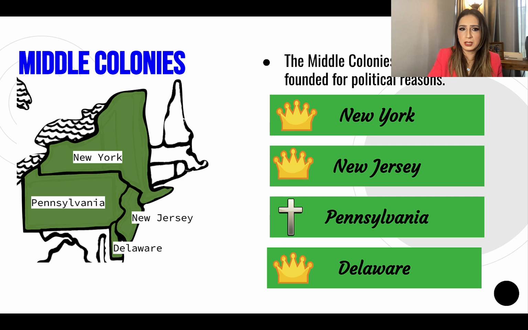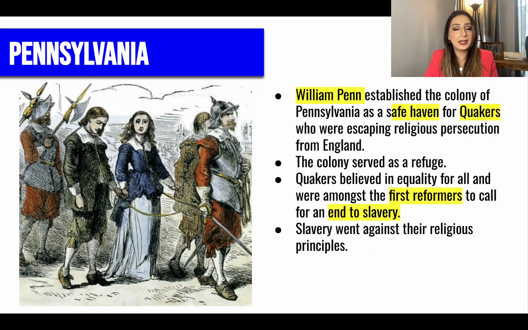Let's move on to the Middle Colonies, also known as the Mid-Atlantic colonies. These were primarily founded for political reasons. They include New York, New Jersey, Delaware, and Pennsylvania, which was actually for religious reasons, if you notice the little icons there. Pennsylvania was established by William Penn as a safe haven for Quakers. That's a religious group. They were escaping religious persecution and they found refuge, a safe place, in Pennsylvania. Quakers believed that everyone was equal under God's eyes, and they were the first reformers to want to end slavery. They believed that slavery went against their Christian principles.